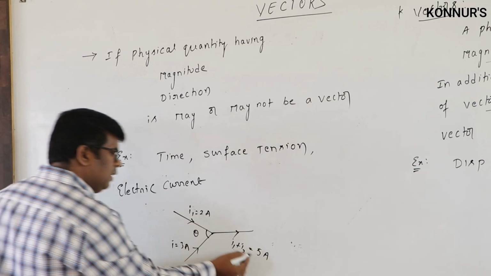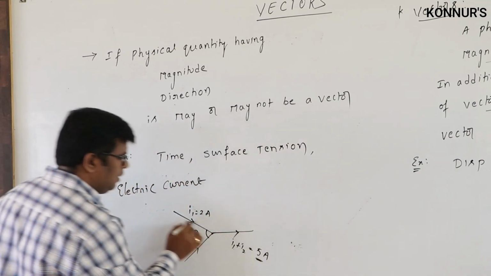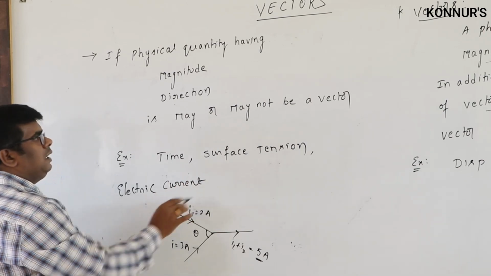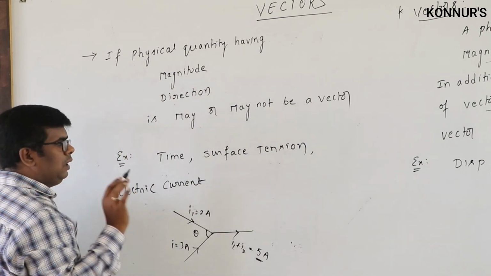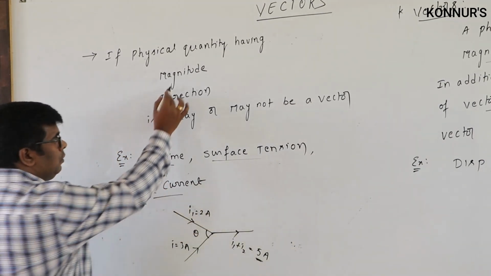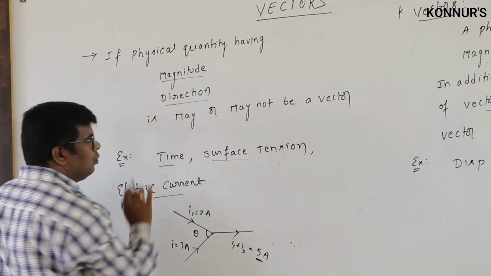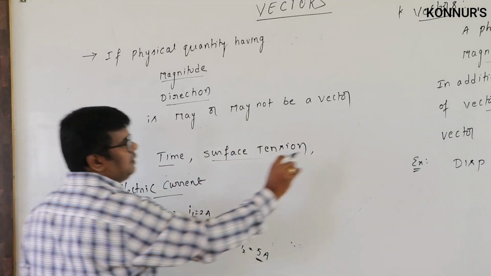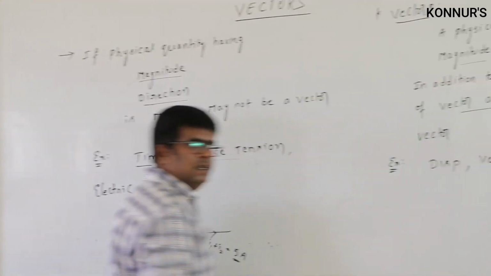The resultant is always 5 amperes, which means it does not obey the laws of vector addition. That is why electric current also comes under scalar quantity only. Even though these quantities have magnitude and direction, they are not called vector quantities, because they do not obey the laws of vector addition.